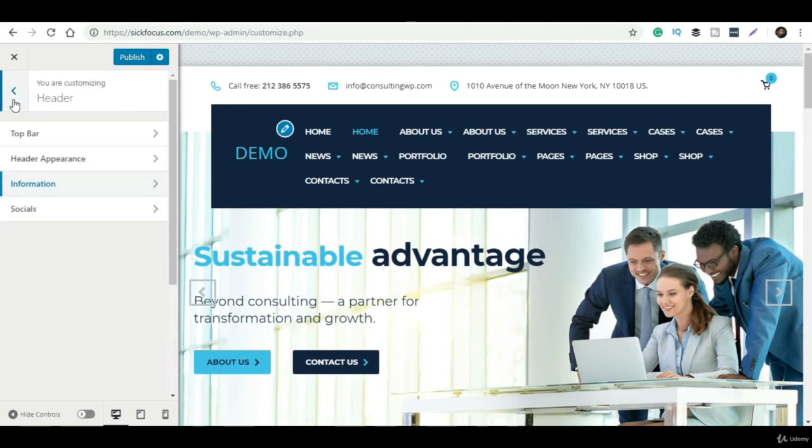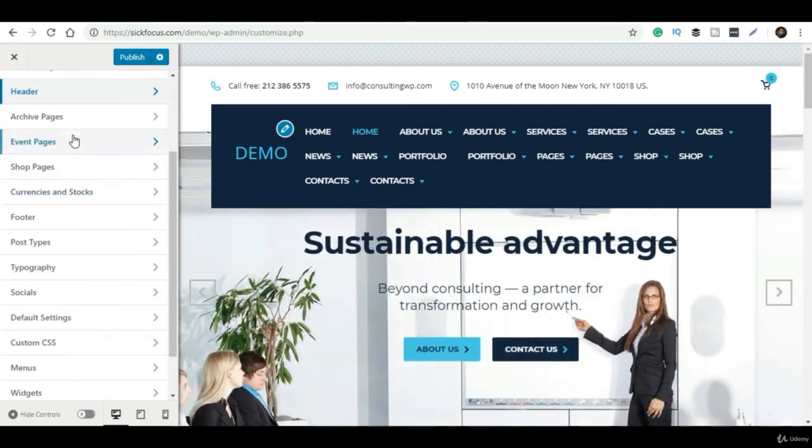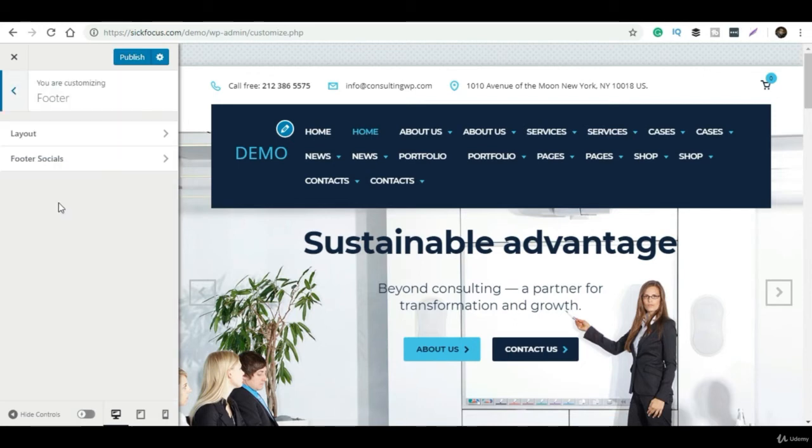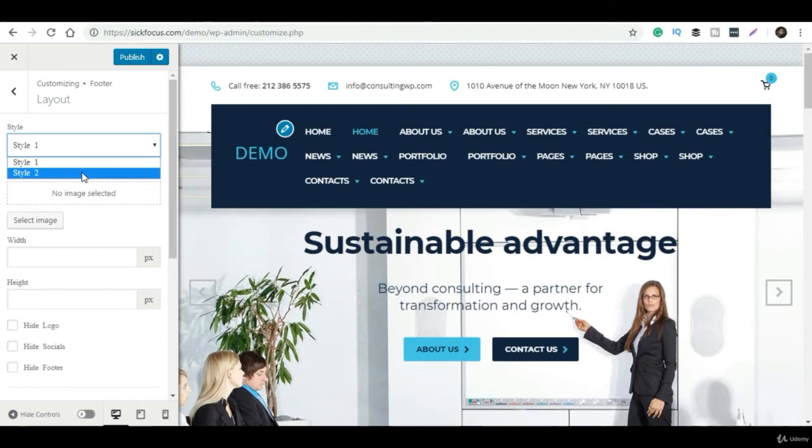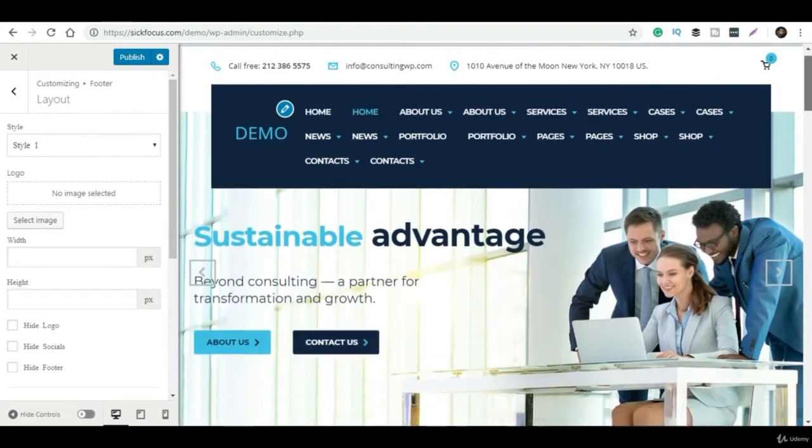I am on style 1 itself. The footer part is getting loaded over here. You can see the preview. They have given different kinds of addresses, so you can totally customize it as per your requirements.